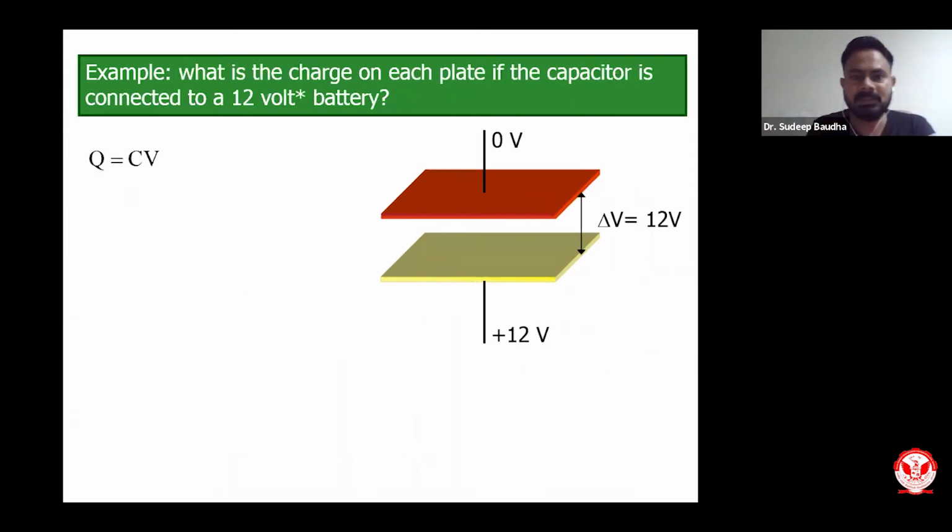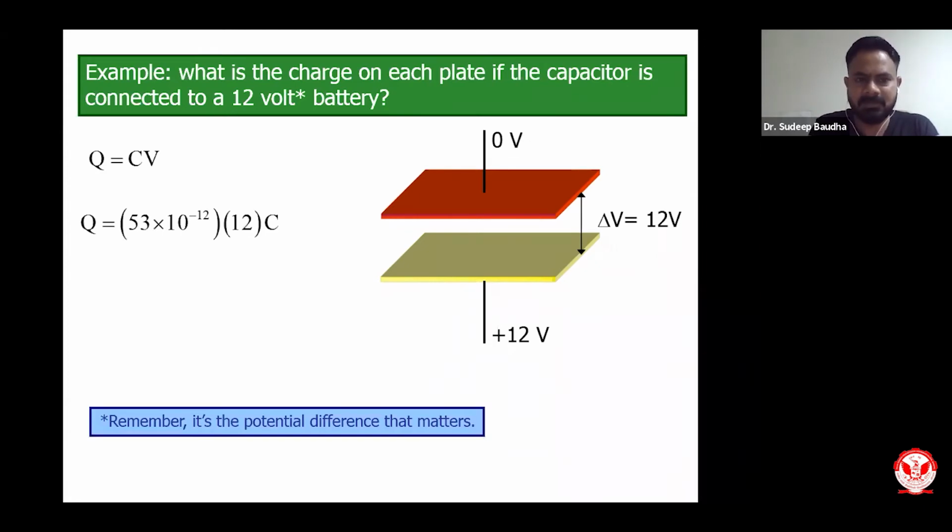Now, what is the charge on each plate if the capacitor is connected to a 12-volt battery? So now the second part of the same scenario, what will be the charge on each plate if the capacitor is connected to a 12-volt battery? For calculating the charge, you know Q equals C into V. C we have already calculated, that is 53 into 10 to the power minus 12, and the potential difference delta V or potential is 12 volts.